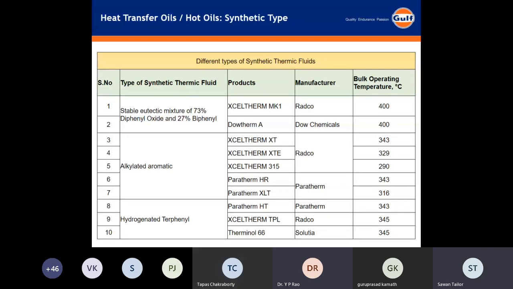And second thing is, let us first establish ourselves as a player in the mineral based thermic fluid market, which is 90%. I don't get to see even a single system where we are maintaining it and having used oil analysis.